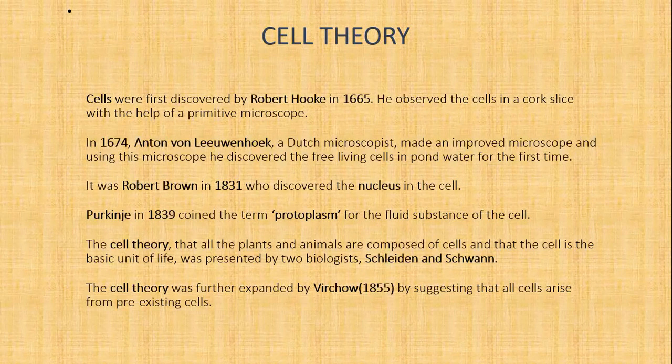Next, Purkinje in 1839 coined the term protoplasm for the fluid substance of the cell. The cell theory that all the plants and animals are composed of cells and that the cell is the basic unit of life was presented by two biologists, Schleiden and Schwann. The cell theory was further expanded by Virchow in 1855 by suggesting that all cells arise from pre-existing cells.